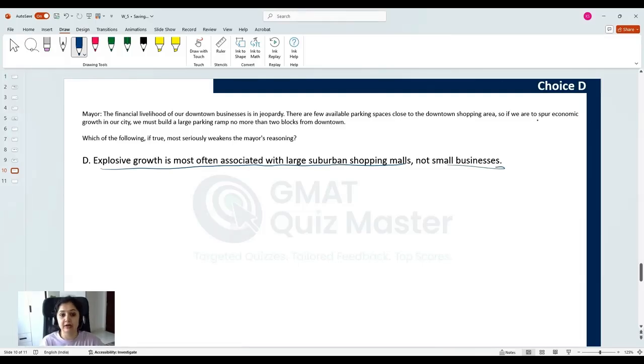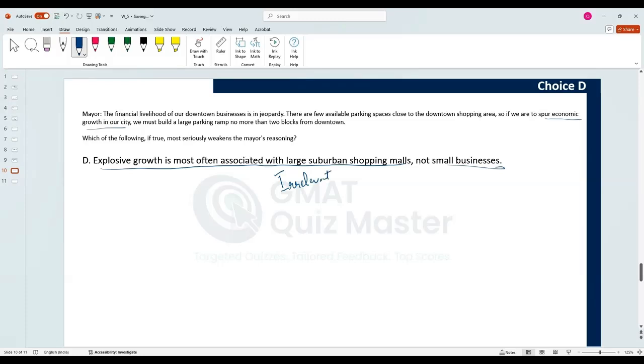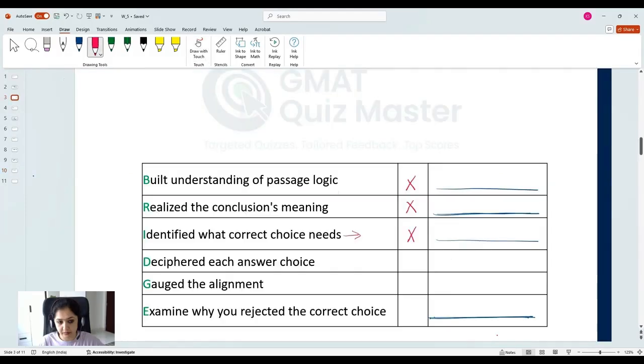So, the information about explosive growth is irrelevant and therefore this choice is incorrect. If you selected choice D, it is most likely because you do not know the passage logic or the conclusion, or it is possible that you did not understand this choice properly.